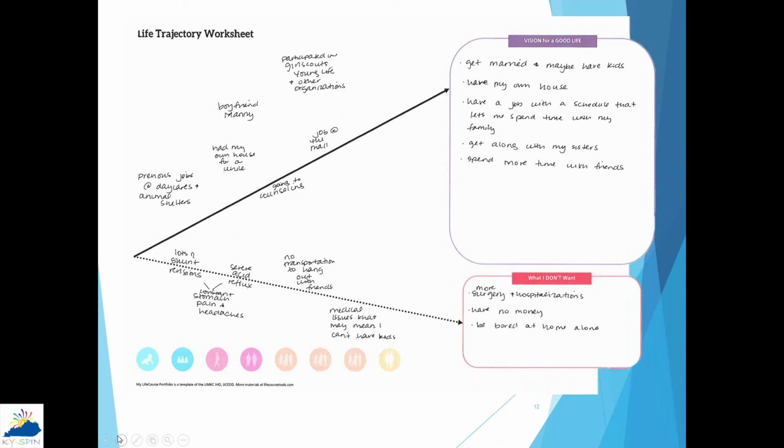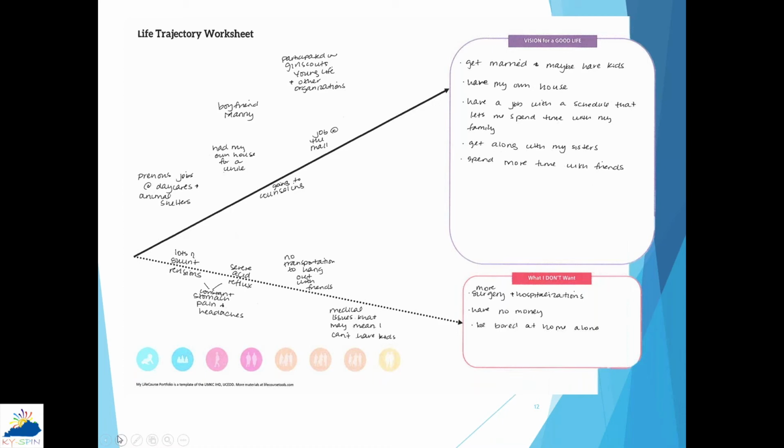So you take everything along those lines and you insert them into your boxes. Everything on the top line, she'll put in that top box. So: get married and maybe have kids. Have a home of her own. Have a job with a schedule that lets her spend time with her family. Get along with her sisters and spend more time with friends.